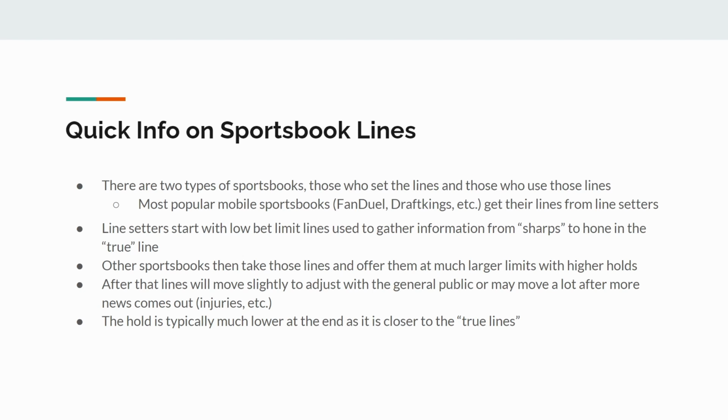And so after that, the general public may adjust the line a bit by betting one side, but typically they don't take too much of that into consideration. Or an injury may come out that may shift the line, but they will move slightly after the public gets a hold of them, and that's what I'll be talking about with closing and opening lines. When they get opened to the public, that's the opening line, and then they'll close when the game starts, which is typically slightly different and slightly less hold because they are more confident in the lines if they got more information from how the public's going to bet. And so now to apply it to our results.